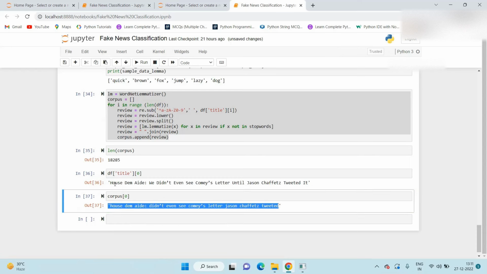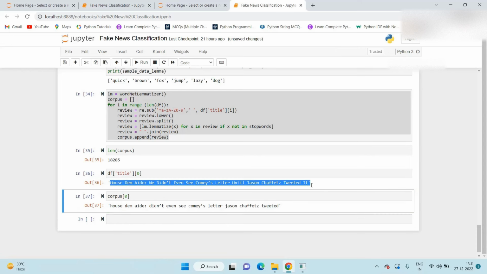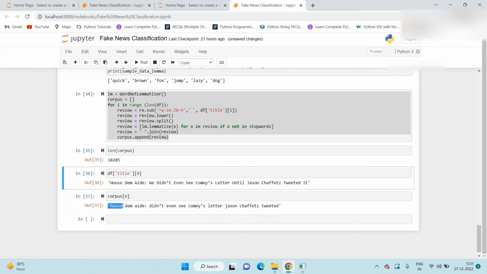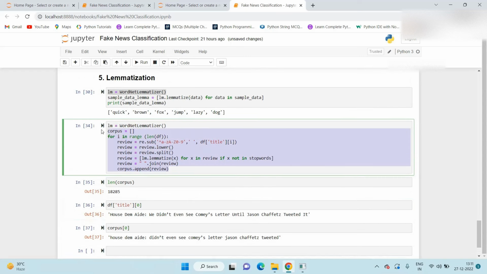So if we see here, all the characters are converted into the lowercase. Also here 'v' is available and here 'v' is removed, means what? 'v' is nothing but this is our stopwords. So after pre-processing, we drop those stopwords also. So this is our output out of data pre-processing.